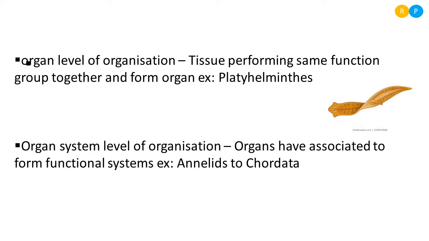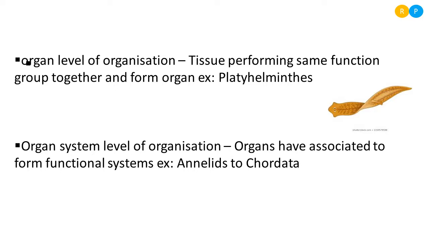Clear, right? So why is it called a system? If you take the digestive system, it consists of many organs. It starts from the mouth and ends with the anus, and it has many organs. It consists of the esophagus, which is connected with the stomach, and the intestine is present. Like this, many organs are connected with one another to perform a single function.